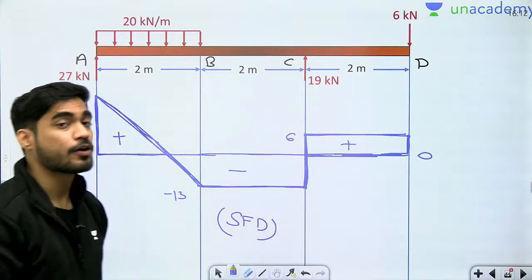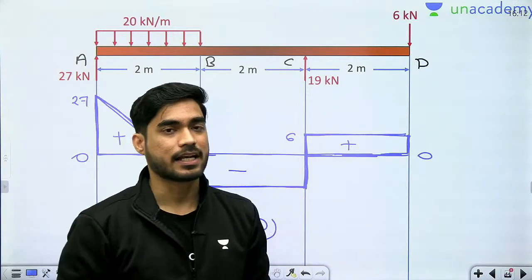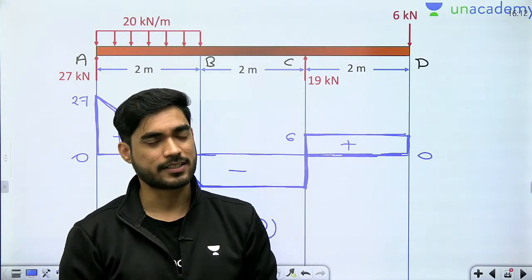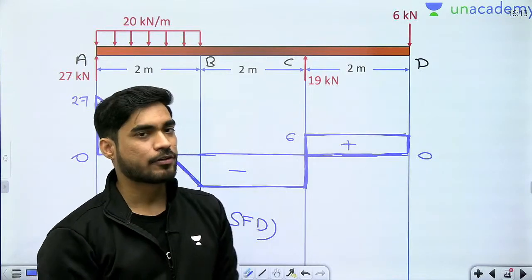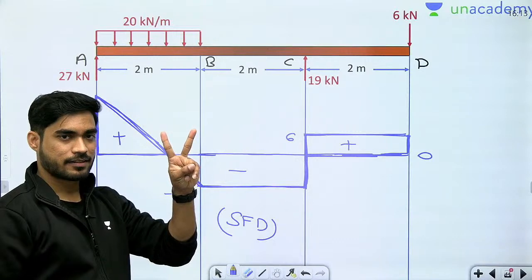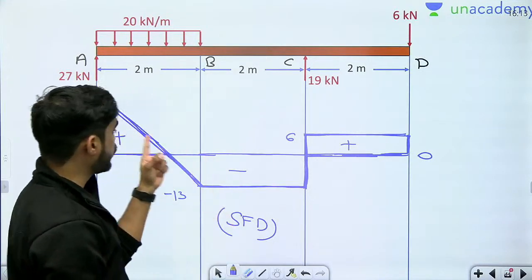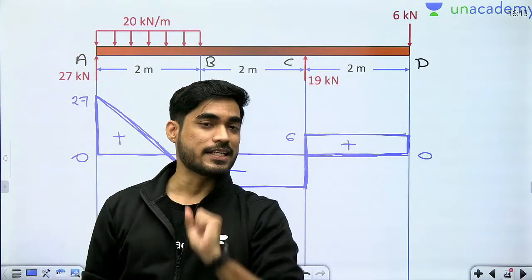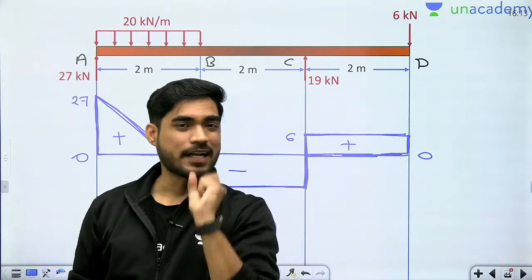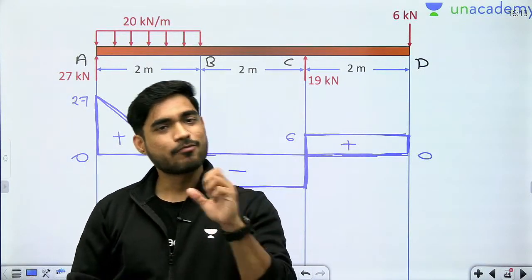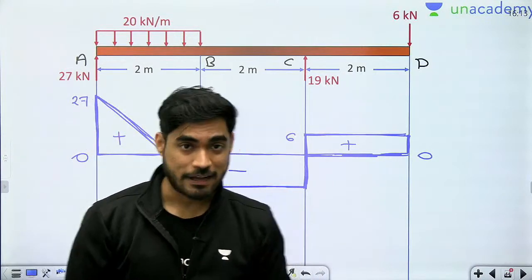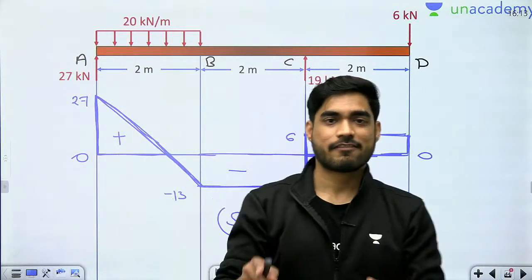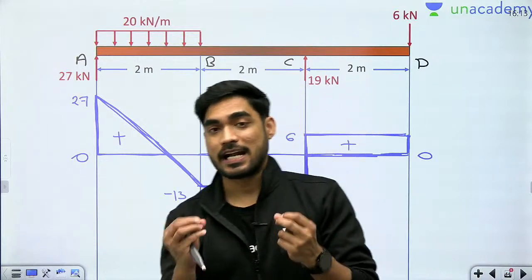And if you have followed me, if you have seen my other strength of material lectures, if you have seen my shear force and bending moment lecture, then you might know that if your shear force changes sign twice, then what is going to happen? अगर shear force दो बार sign change कर रहा है, then what we are going to get? If the shear force changes sign twice, bending moment will change sign once, and if bending moment is changing sign, then what we are going to get? Point of contraflexure. So just by looking at shear force diagram we can tell that there will be a point of contraflexure here.